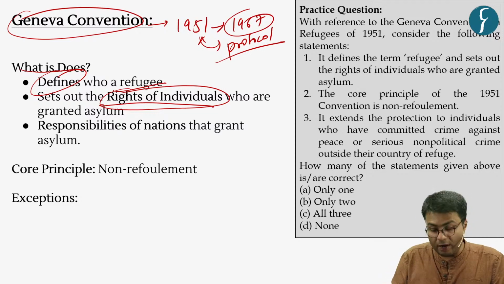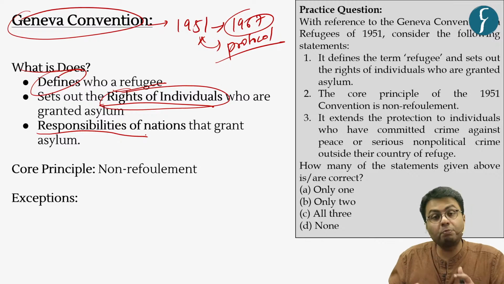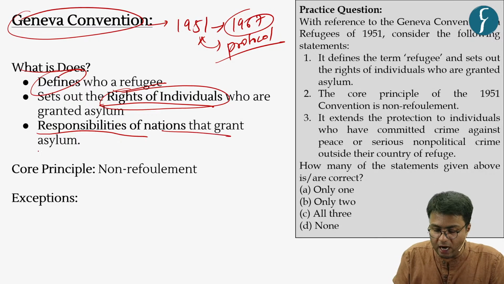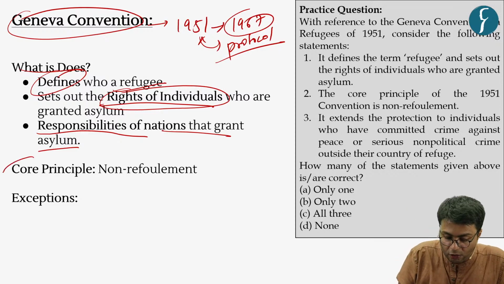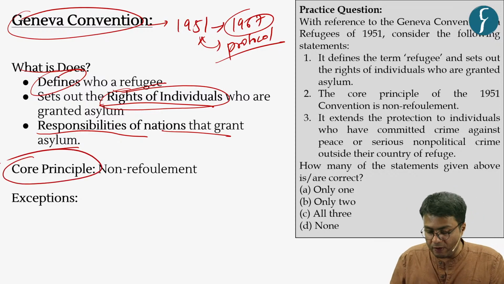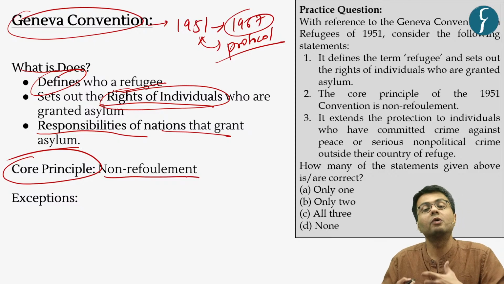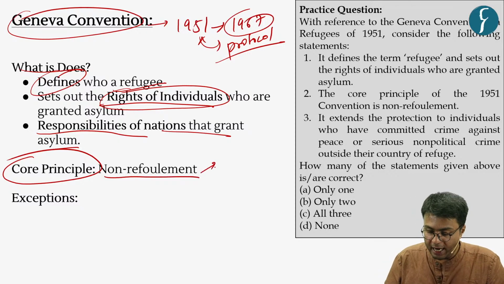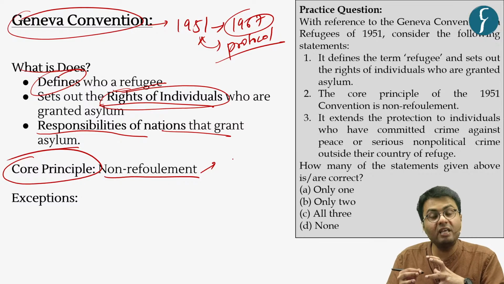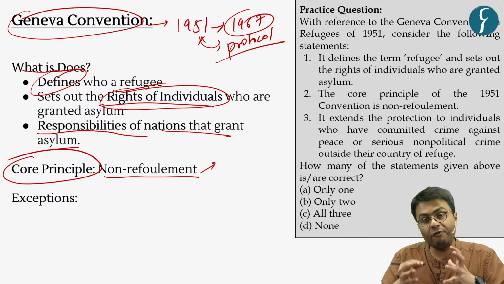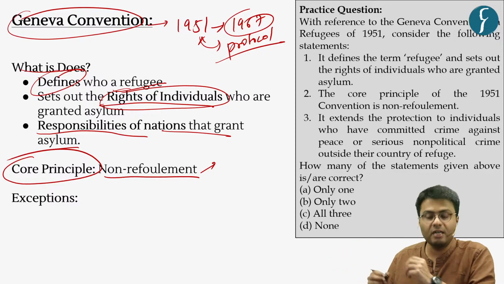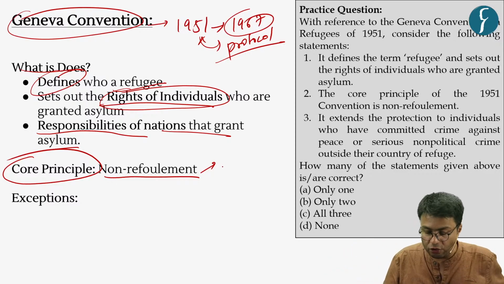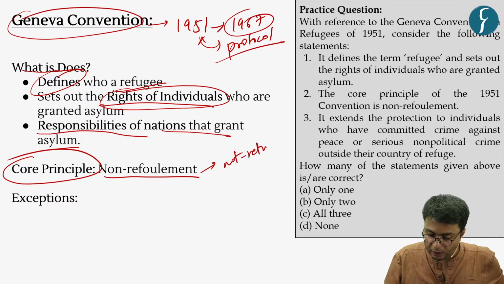Now, this convention also places some responsibilities on the nations who have granted asylum to refugees. You have to understand that the core principle of this Geneva Convention is non-refoulement. What is this non-refoulement? Any refugee who is seeking asylum in your country, if he or she faces violence or threat to life in their original country, then that refugee should not be returned.